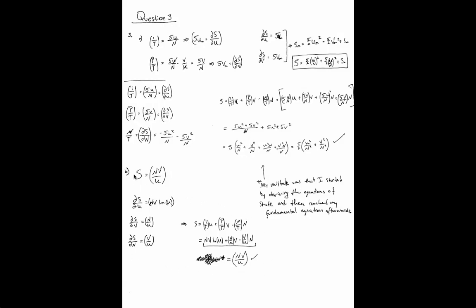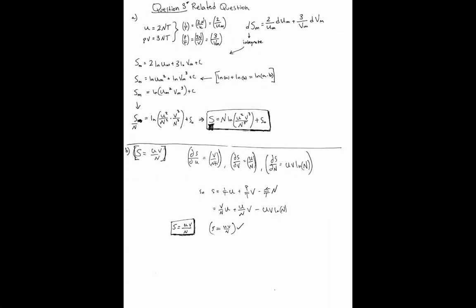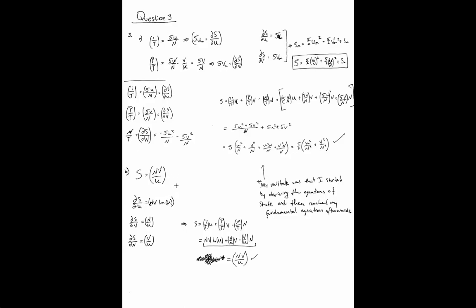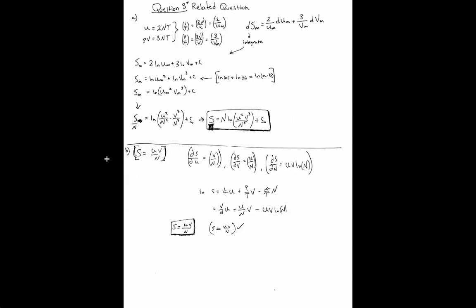And it was pretty simple because it was just S is equal to NV over U. And then the second part of the one that I made up was extremely similar to the previous thing that I made up, because it should just be a different form of the same type of question.